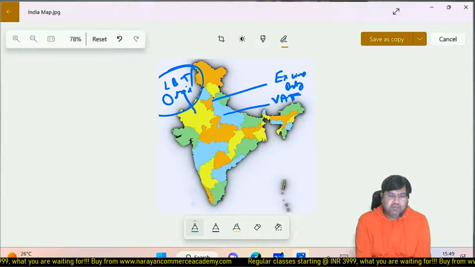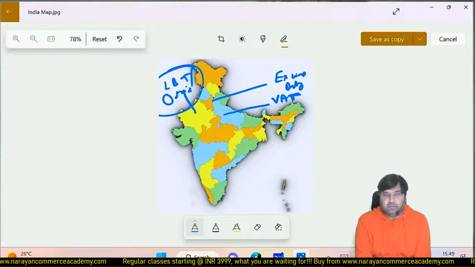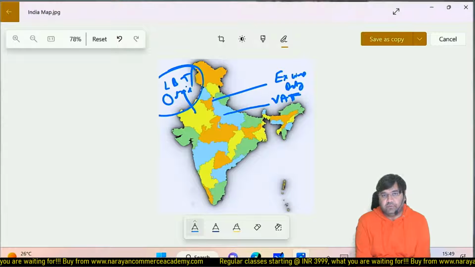Now why were they separately levying and collecting? Very simple. See, the central government has a different set of responsibilities and powers. State government a different set of responsibilities and powers, and local bodies also. India has a federal structure. So the Constitution of India used to empower them to levy indirect taxes.